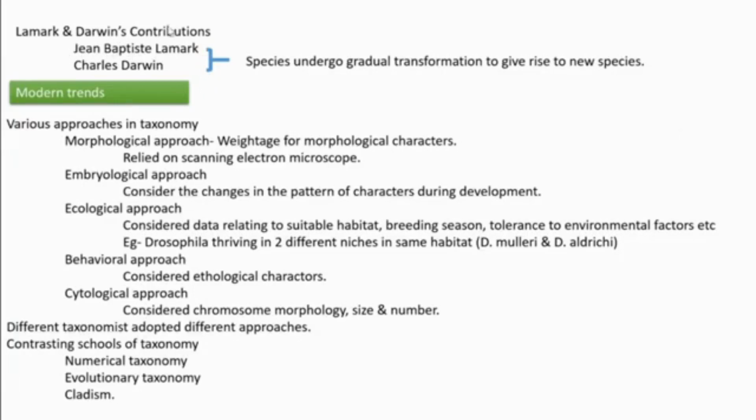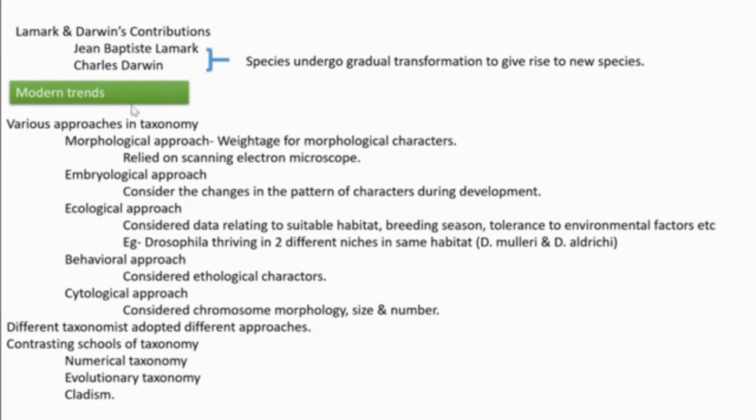Then Lamarck and Darwin's contributions are also here. They told that species undergo gradual transformation and finally it leads to the evolution of new species. That's the opinion given by Lamarck and Darwin.